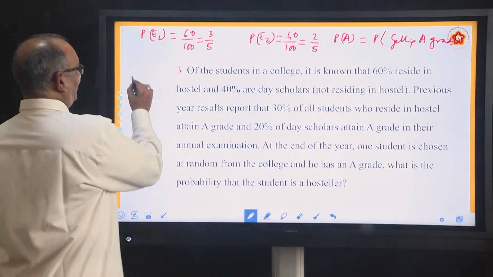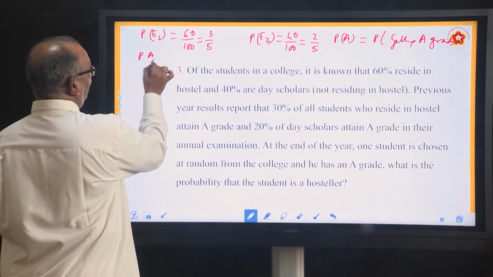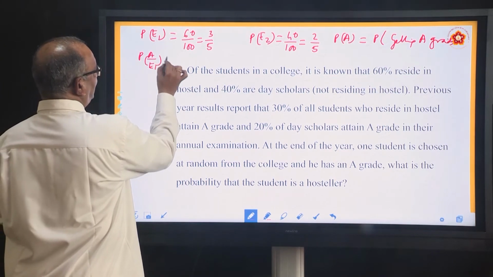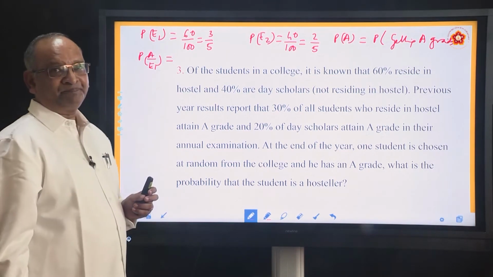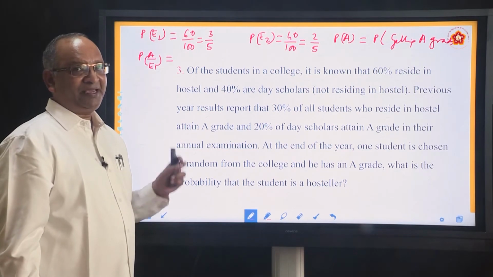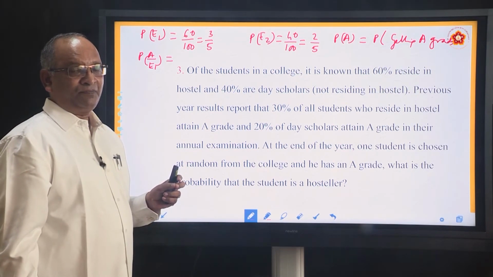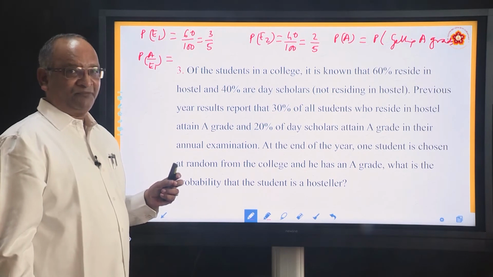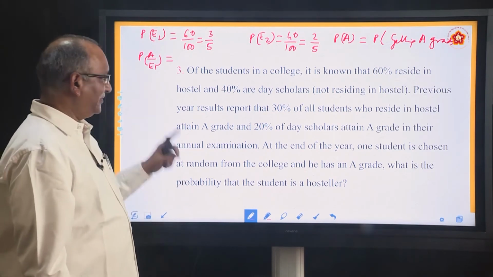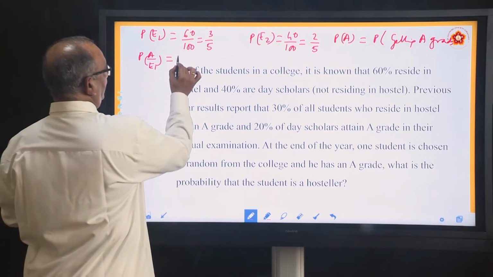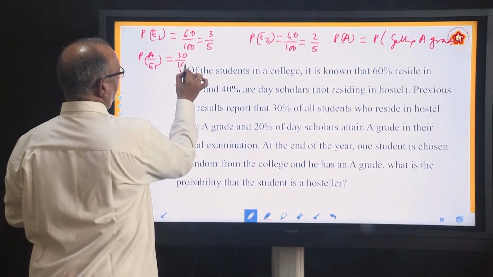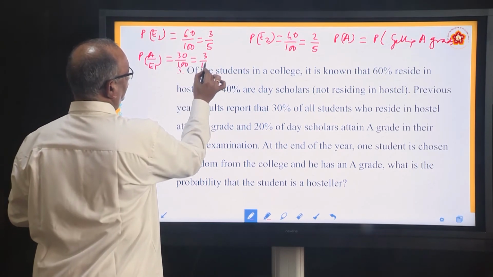Means what he has given? He has given P(A/E1). So what is P(A/E1)? Very simple. 30%. So it is 30 by 100, or you can say 3 by 10.